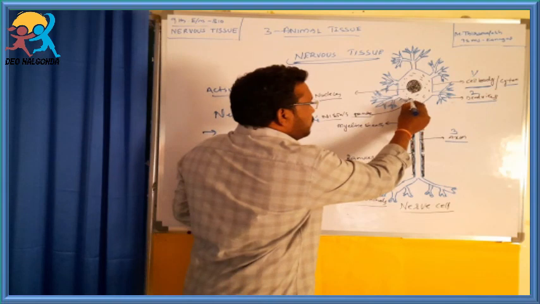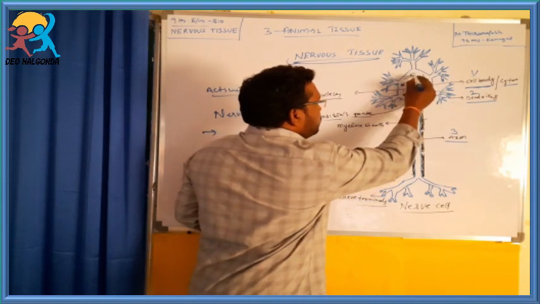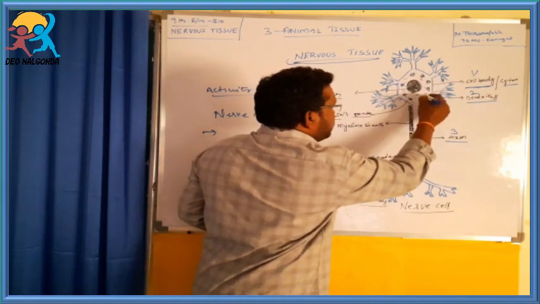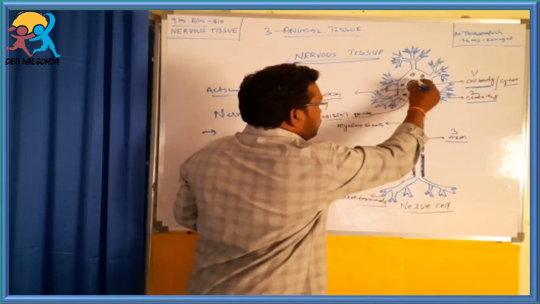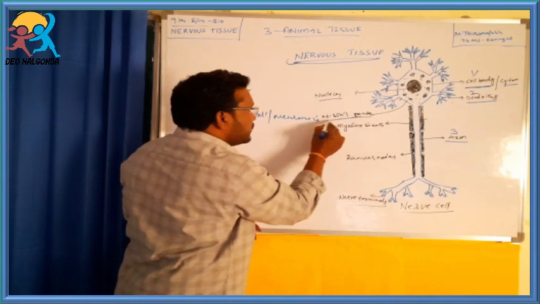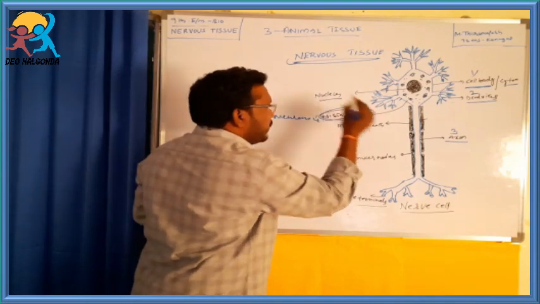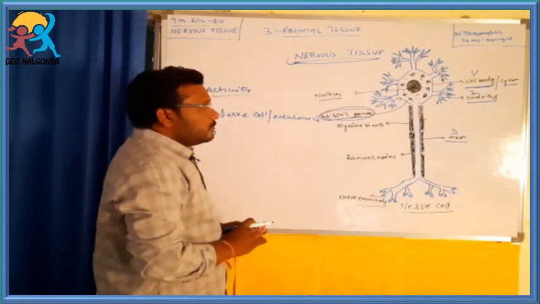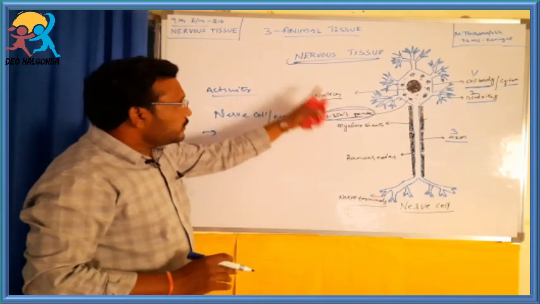The cytoplasm has some granules surrounding the nucleus, and these are called Nissl's granules.